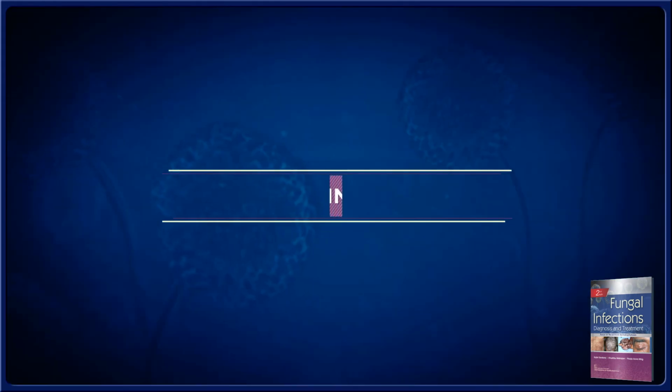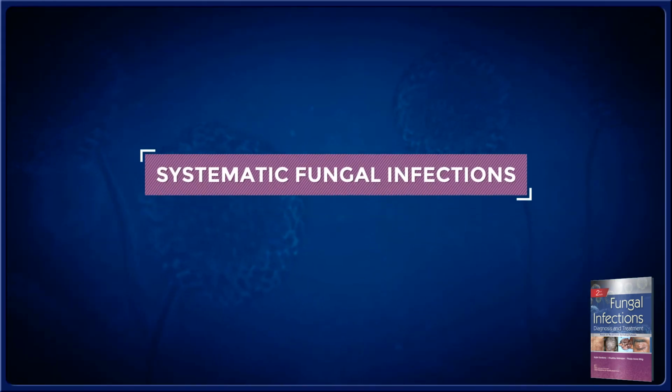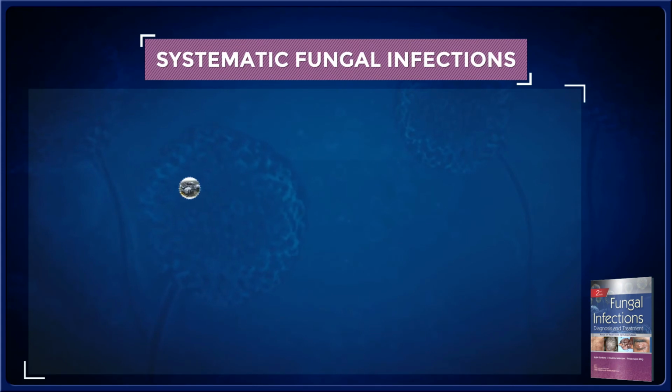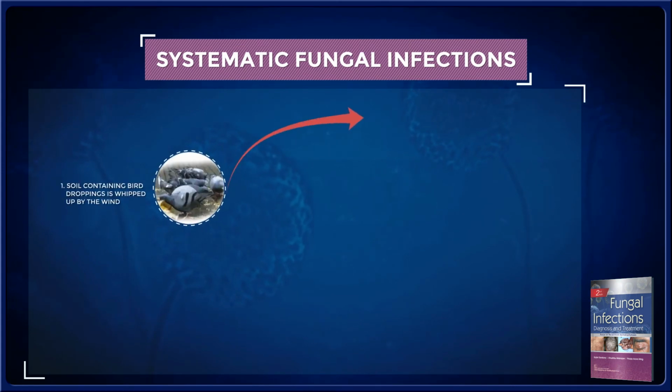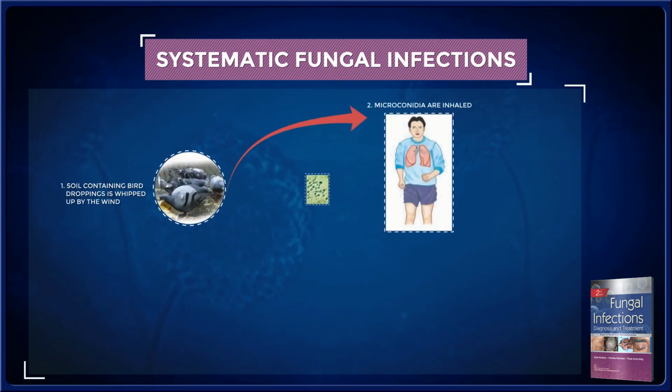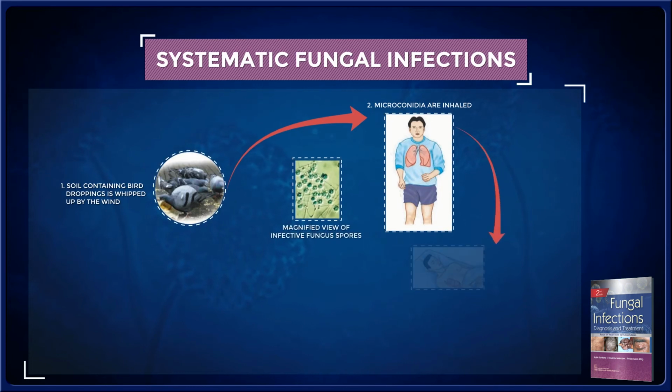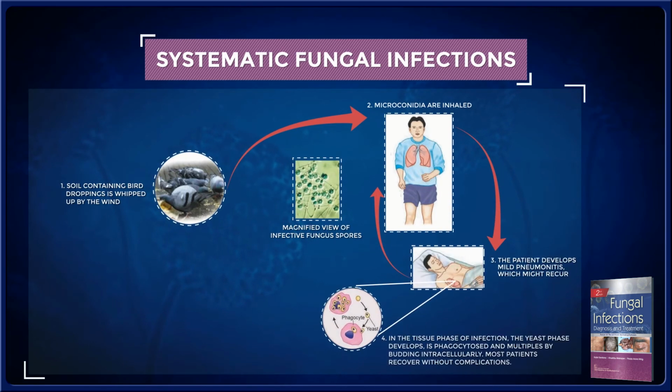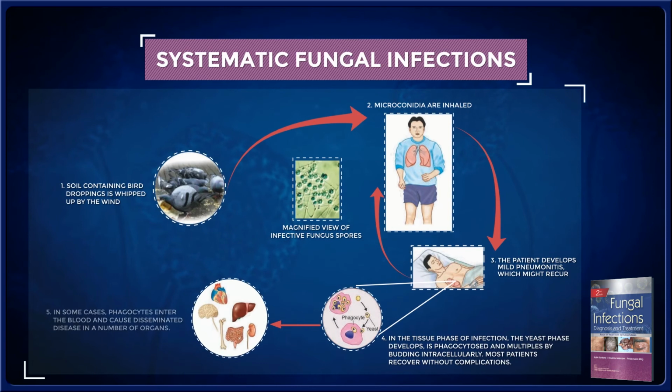And the last part of this book, of course, is on systemic fungal infections, which are not commonly seen in our country, but you can see them in people who are in ICUs and hospital settings. And one very common condition is histoplasmosis, where I have shown an image of the infection spreading to the body. This infection begins in the lungs and from the flora inside the body, and then it spreads to the whole body.